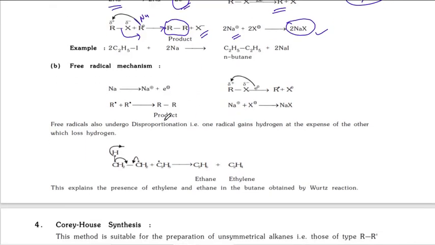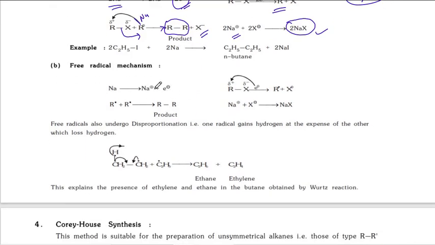Then the free radical mechanism, one more mechanism is there. In the free radical mechanism, sodium gives 1 electron, and this 1 electron is taken by the alkyl. So this alkyl becomes a free radical. Like that, so many free radicals are forming. The 2 free radicals form R-R, that means alkanes. Na plus and X minus form NaX. These mechanisms are never asked in the exams. Just for an idea.